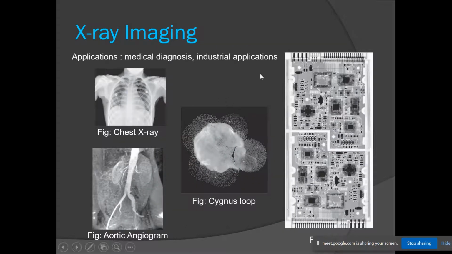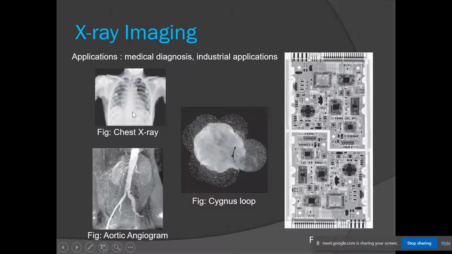Next category is X-ray imaging. Its applications are medical diagnosis, industrial application, and astronomy also. So we are familiar with the X-rays which are taken in the field of medical. Okay, so this is the chest X-ray, and how we take the X-ray image.